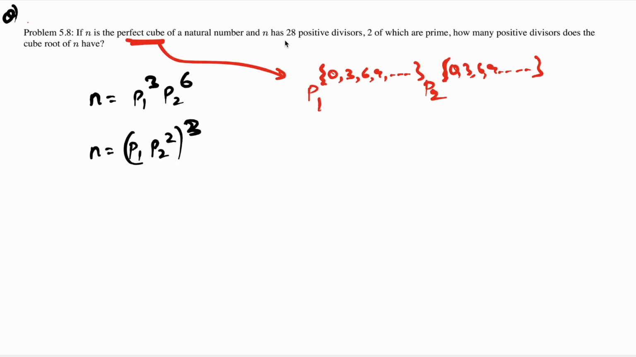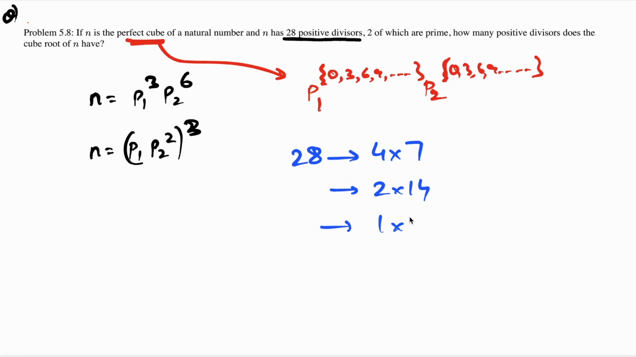They're saying n has 28 positive divisors. So let's try to understand which numbers multiplied give us 28. So 28 I can get as 4 into 7. 28 I can also get as 2 into 14 and 1 into 28. Yeah, so I think these are the only possibilities which give me 28: 4 into 7, 2 into 14, and 1 into 28.